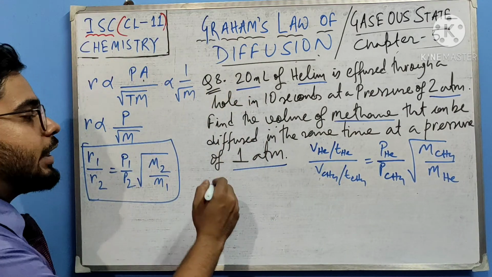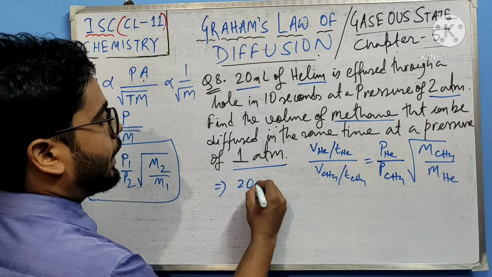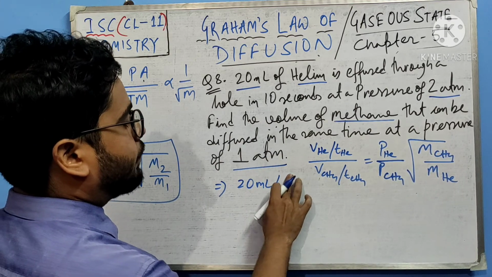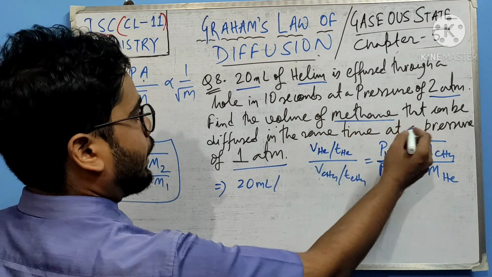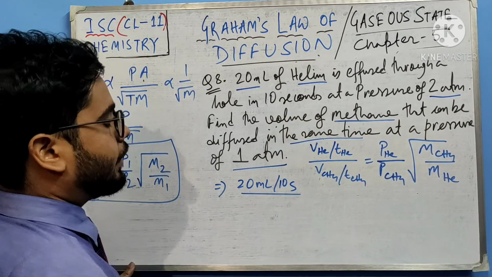Volume of helium divided by time of helium is the rate of diffusion of helium. Now we will put in the given data. Volume of helium is 20 ml, time is 10 seconds, and the time is the same, so 10 will be cancelled. Anyway, I am writing 10 seconds.